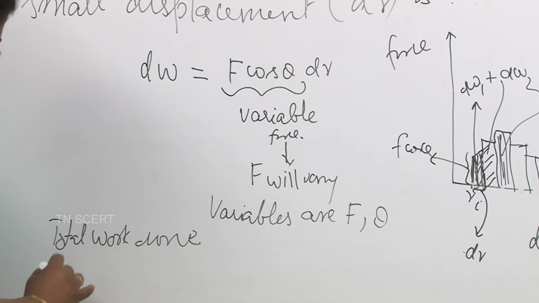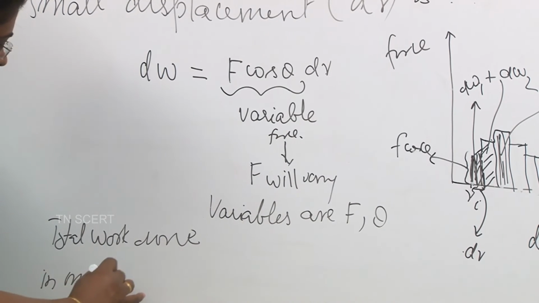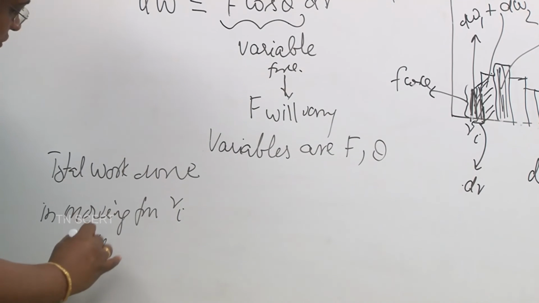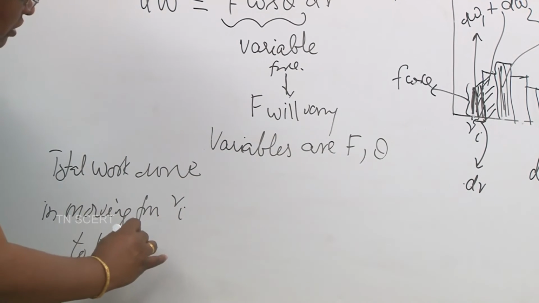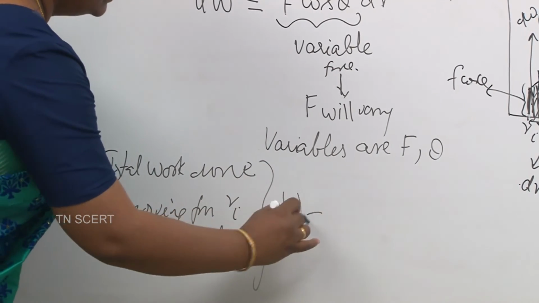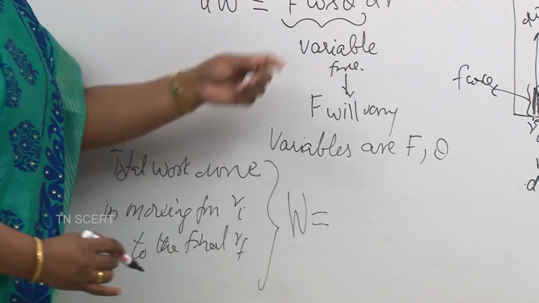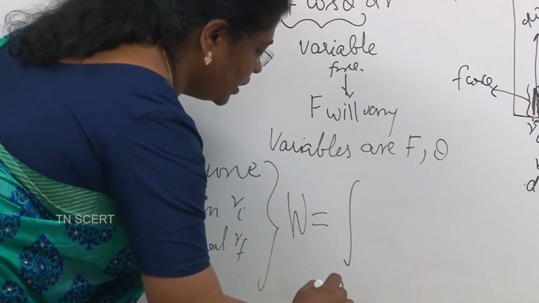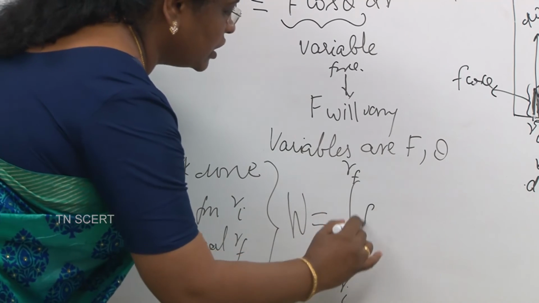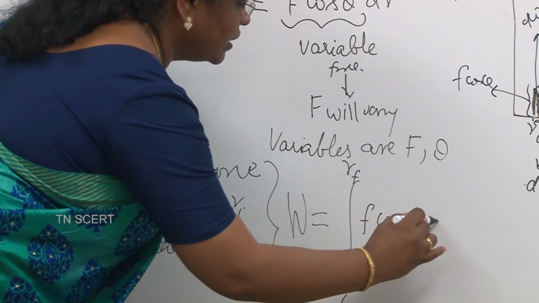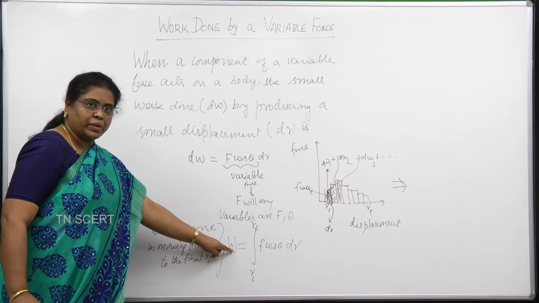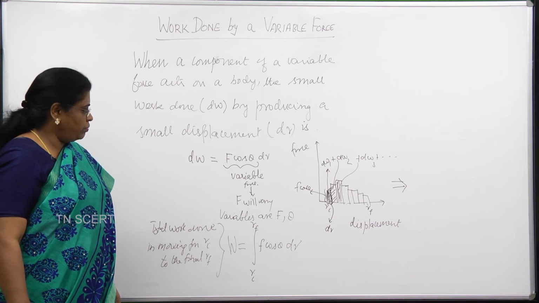in moving from the initial position Ri to the final position Rf, that is your total work done, is equal to, all that we need to do is integrate this equation F cos theta dr between the initial and final positions. Now, this is the expression for work done by the variable force.